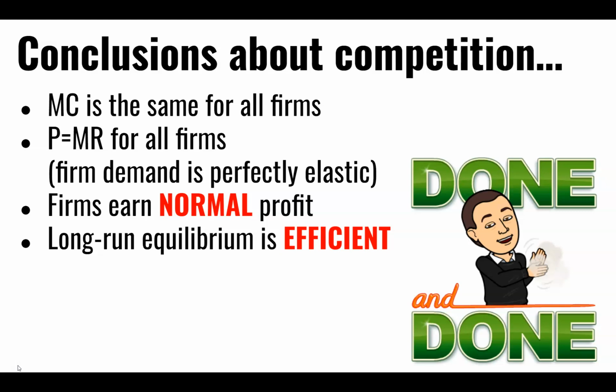Firms in the long run will always earn normal profit. They can never do better than their next best alternative because there's free entry and exit into and out of the industry. And we also know that long-run equilibrium will be efficient, that when left alone, the market will get to a point at which consumer and producer surplus is maximized because we'll end up at a place where the industry supply and demand curves are intersecting and where there are no longer any mutually beneficial trades that are possible. We'll have exhausted all of them. And so long-run equilibrium will be efficient in perfect competition.